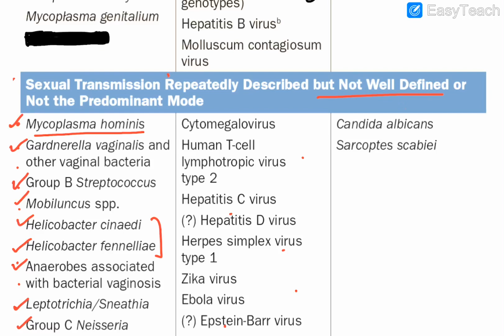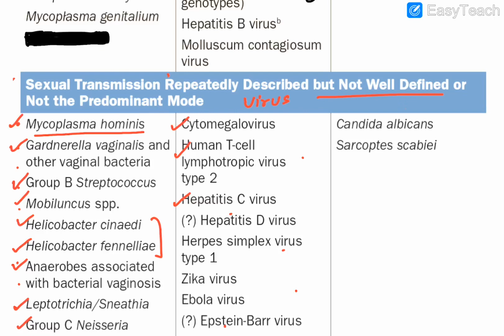Fine. Then as far as viruses go, in the virus list you have cytomegalovirus, then human T cell lymphotropic virus type 2 (there was type 1) and CMV. Then you have hepatitis C. Many are not clear whether it is transmitted or not, but yes, evidence is there. So you can keep in mind that sexual transmission in them is repeatedly described, but obviously it is not the predominant mode.